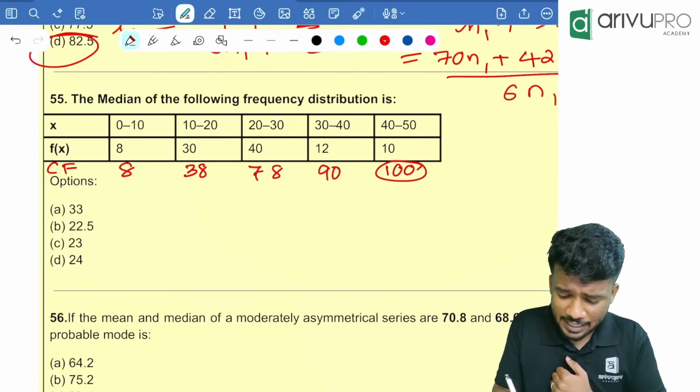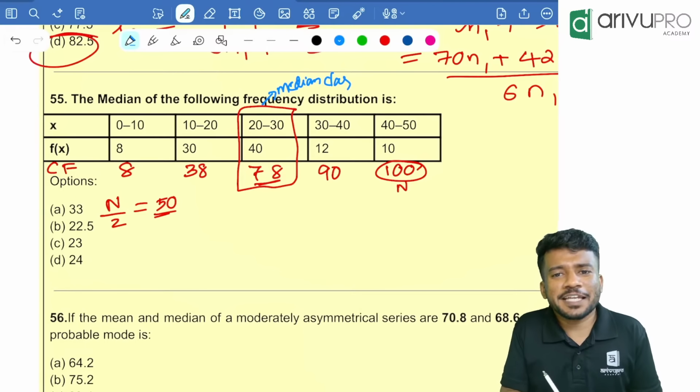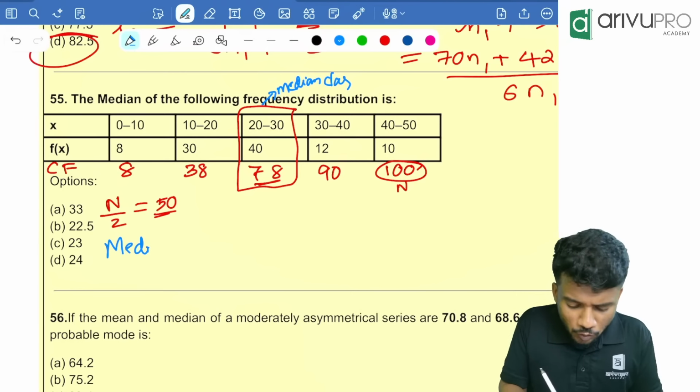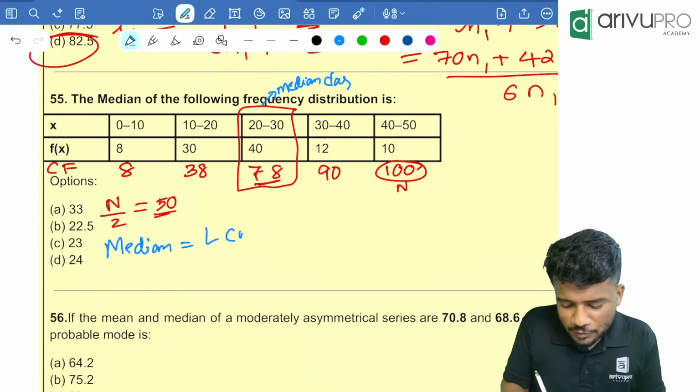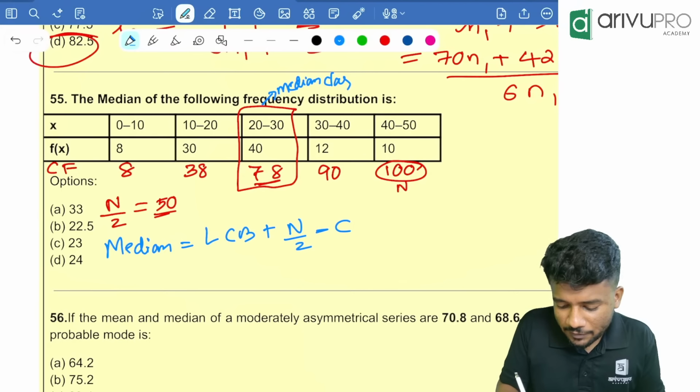Then what is the next step? Find n by 2. N by 2 is equal to 100 by 2, which is equal to 50. Now tell me which is the cumulative frequency just greater than 50. That is 78. So this is our median class. Now what is the formula for finding median? Median is equal to lower class boundary plus n by 2 minus cumulative frequency of the previous class divided by frequency of the median class into C.